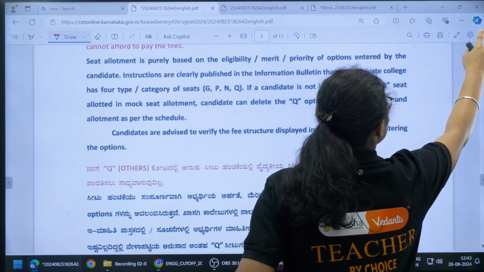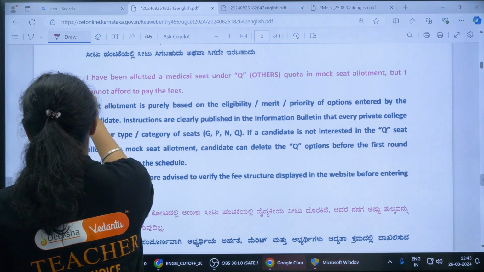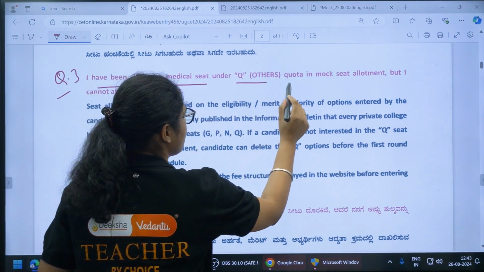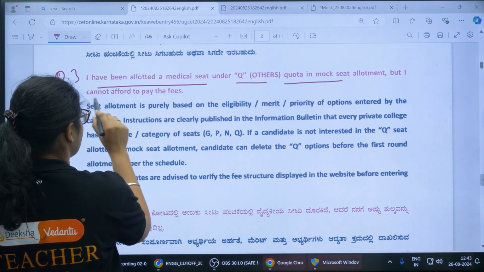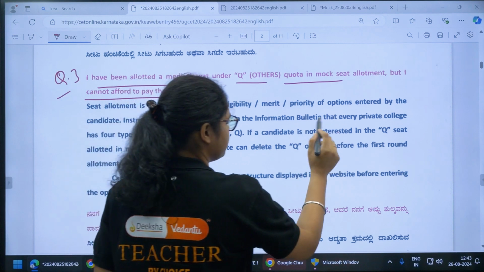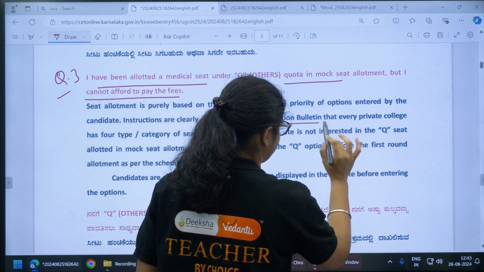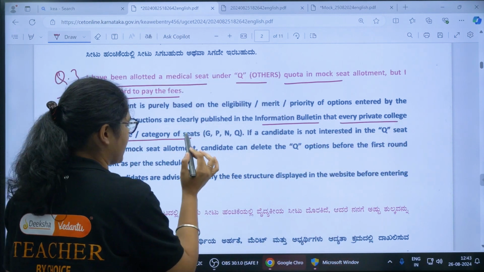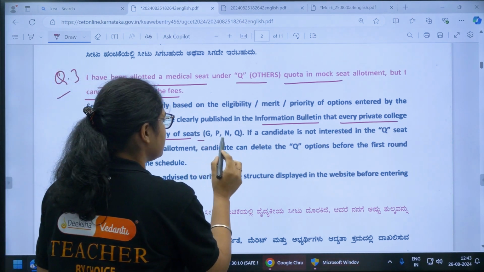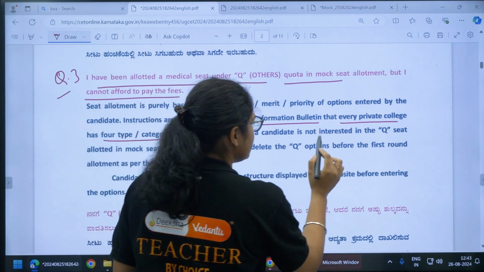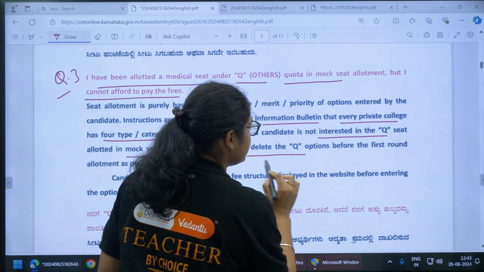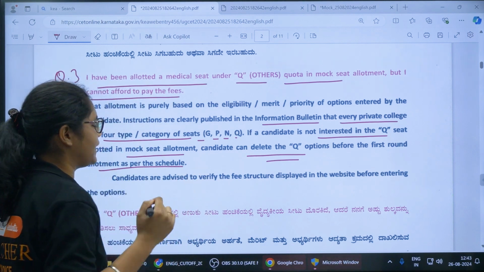Question number 3 is: I have been allotted a medical seat under Q quota in the mock seat allotment, but I cannot afford to pay the fees. Here you should remember that in the information bulletin it is also given that every private college has 4 types of seats, that is G, P, N and Q. If a candidate is not interested in the Q seat allotted in the mock seat allotment, the candidate can delete that option before the first round allotment as per the schedule.